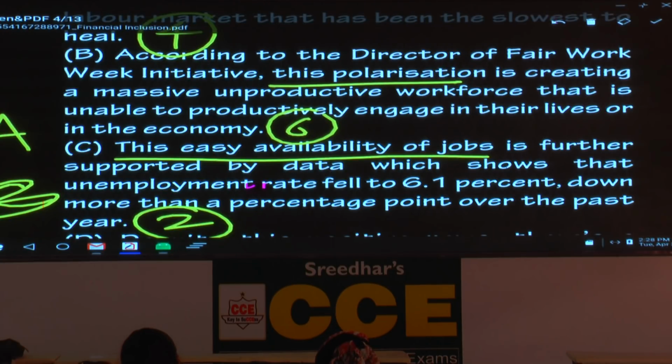Remember, I have been telling you people to read The Economist, the New York Times, the Wall Street Journal. There's a reason why I tell you to read something. So this one, unfamiliar context, and some words also, polarization. Not a familiar concept, difficult to understand. And it talks about employment, availability of jobs, and it talks about the hours based on the work.